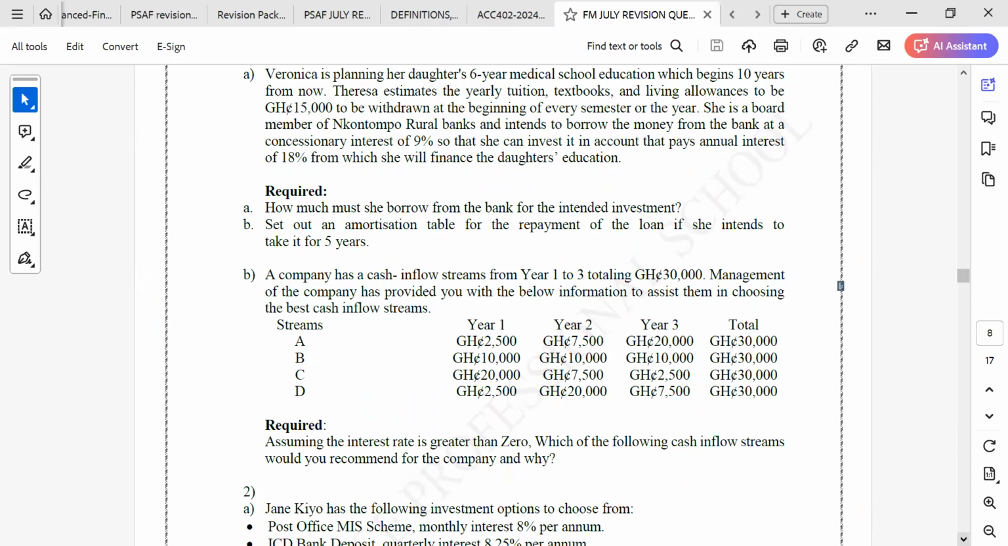B. A company has a cash inflow stream from year 1 to 3, totaling 30,000 Ghana cedis. Management of the company has provided you with the below information to assist them in choosing the best cash inflow stream. Stream A, stream B, stream C, and stream D. Required: assuming the interest rate is greater than 0, which of the following cash inflow streams would you recommend for the company and why?